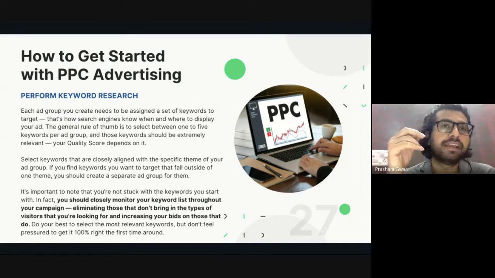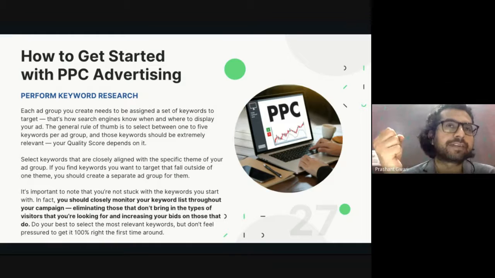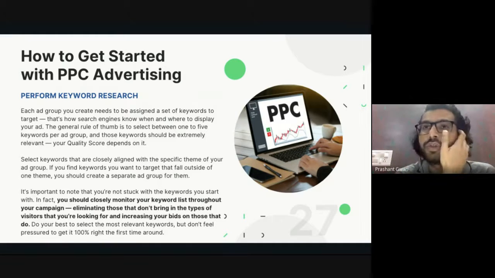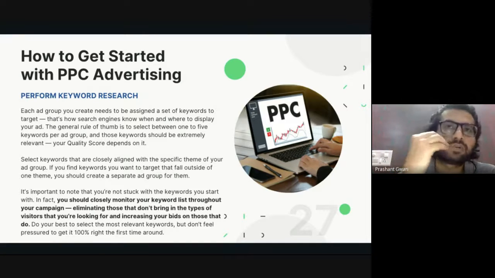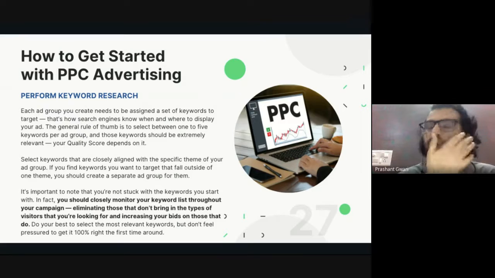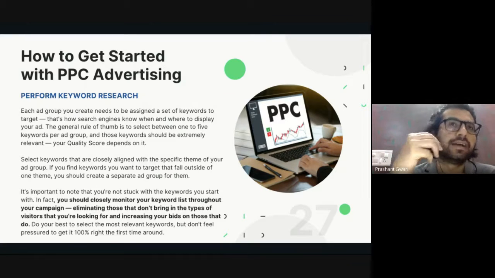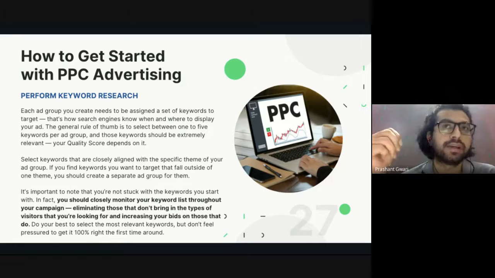For example, if I am running an advertisement for digital marketing courses and I am targeting 3 keywords: best digital marketing courses, best institute of digital marketing, and the third one, PG certification in digital marketing. After running the advertisement for 2 hours, 3 hours, maybe one day, I find out that two keywords are getting higher clicks, the best courses one and the best institute one. PG certification is getting only around 10% of the clicks, while the others are getting 45% each.